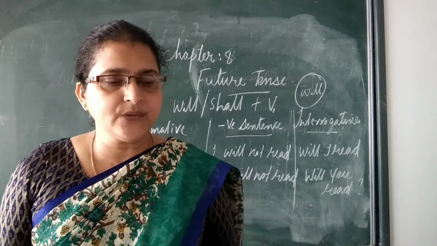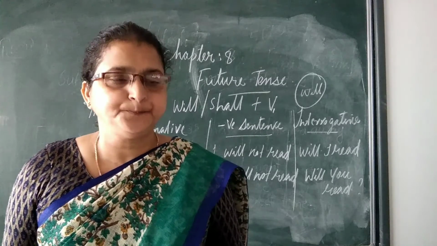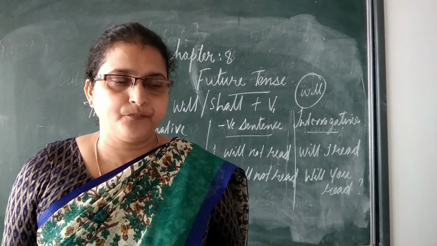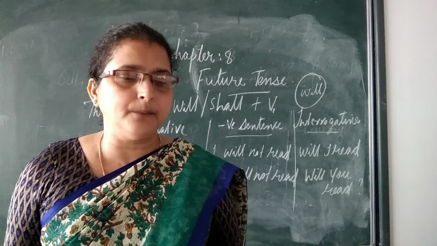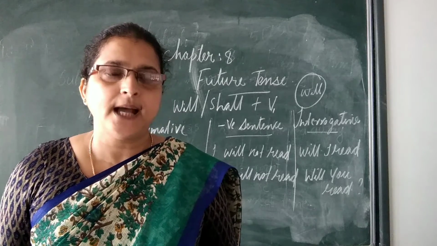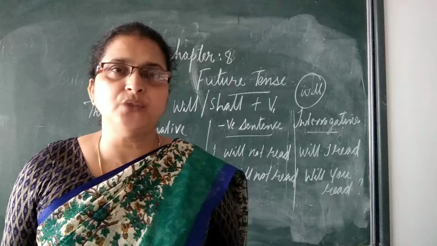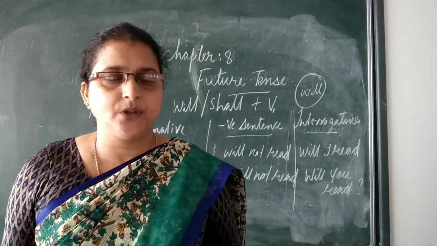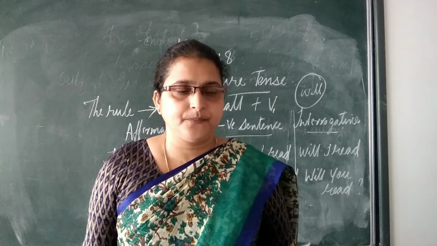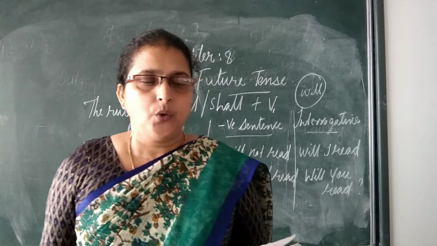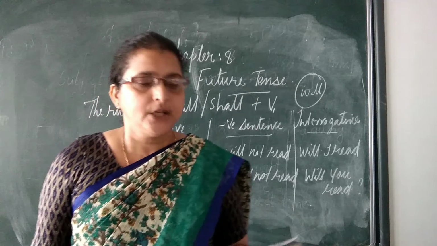The next one is how to form negative sentences in simple future tense. We write subject plus modal auxiliary verb plus negative, and then comes the main verb and the object. I will give you an example for the negative sentence: I will not work tomorrow.